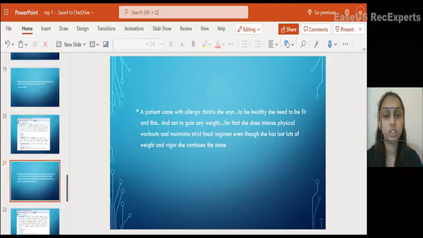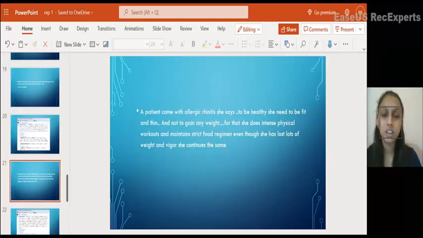One more symptom. A patient came with allergic rhinitis. She says to be healthy, she needs to be fit and thin. She wants to be fit and thin and not gain any weight at all. For that she's doing intense physical workouts and exercises and also maintains a strict diet. Even though she has already lost lots of weight and vigor, she's very thin and very pale, and she still continues the same.